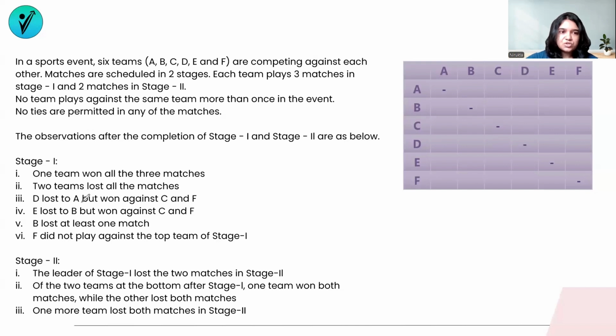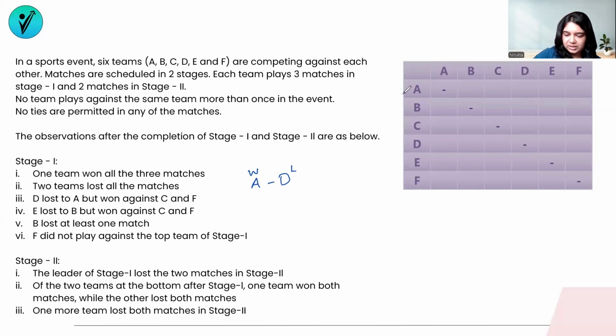They have said D lost to A. So what this means is in the match between A and D, A has won and D has lost. So first of all, I need to spot where is the match between A and D on the table.